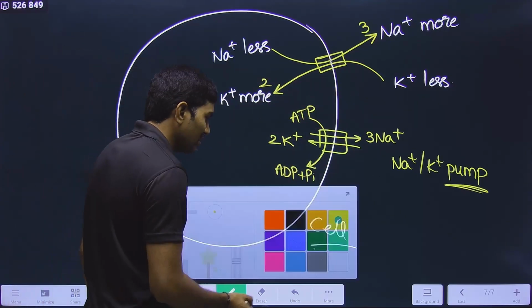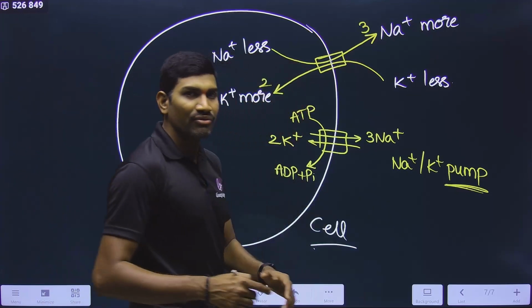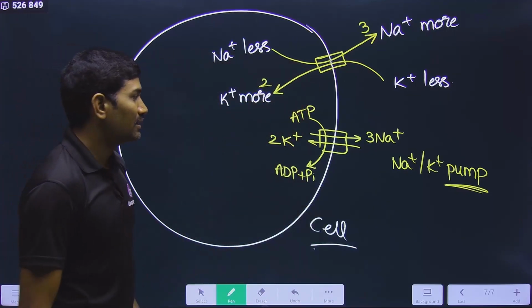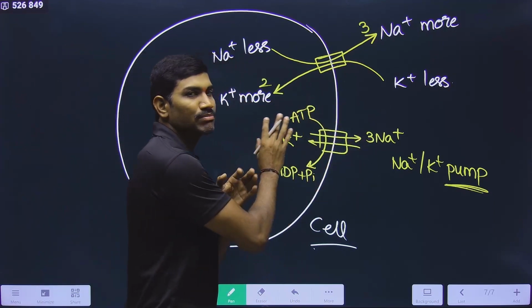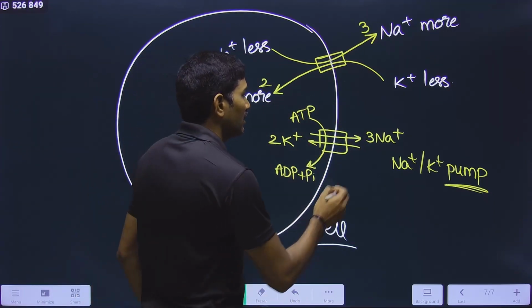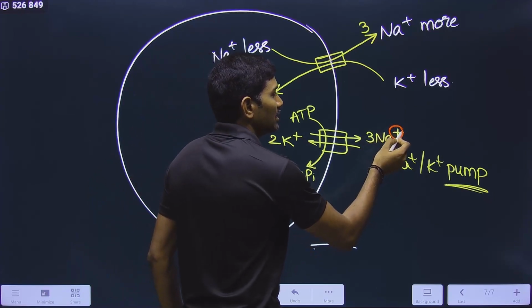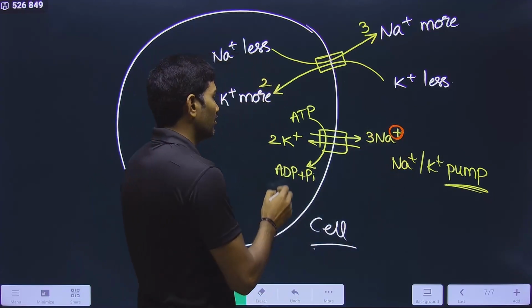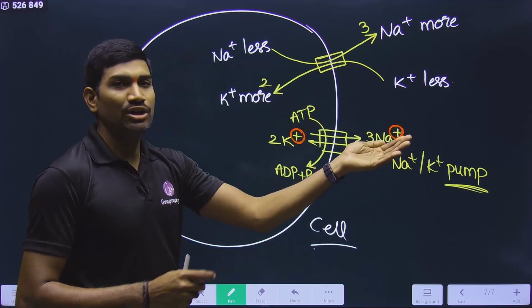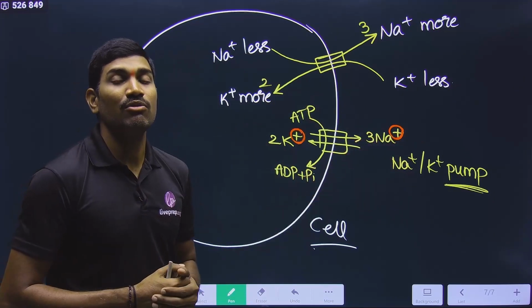With respect to our concept of nerve impulse generation, you need to understand one point. When the Na plus K plus pump is working, three positive ions are going outside, but only two positive ions are coming inside. What is the overall net change?